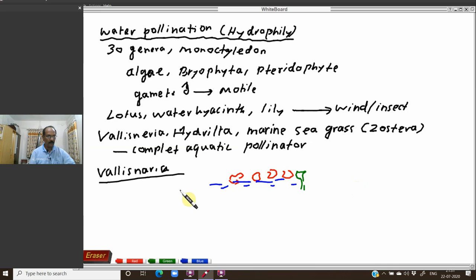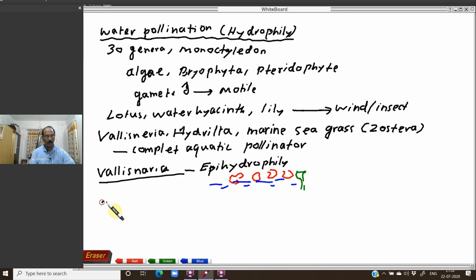So this is pollination taking place on the surface of the water. In Vallisneria, it is known as epihydrophily. Hydrophily is of two types. This one is epihydrophily. Epi means above, so the pollination takes place on the water surface. This is known as epihydrophily.